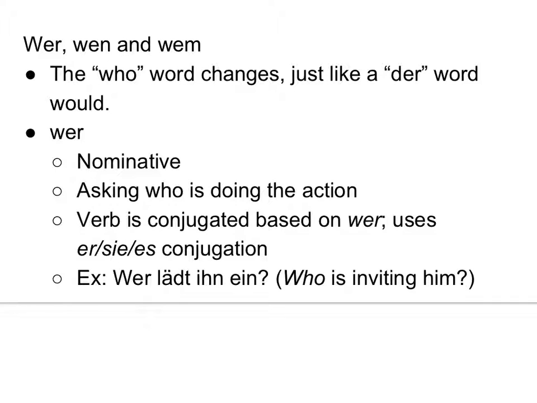So that's the basic overview of nominative, accusative, and dative. But something else that comes up in this chapter is that the question word who, so wer, that you've already learned, you've seen that one over and over. Wer ist das? Wer bist du? When you've been using it as if it's always the main subject that you're asking about. So this one changes, and if it's main subject you're asking about, it ends in an R, just like der. When it changes to accusative, der changes to den, wer changes to wen. And in dative, wer changes to wem.